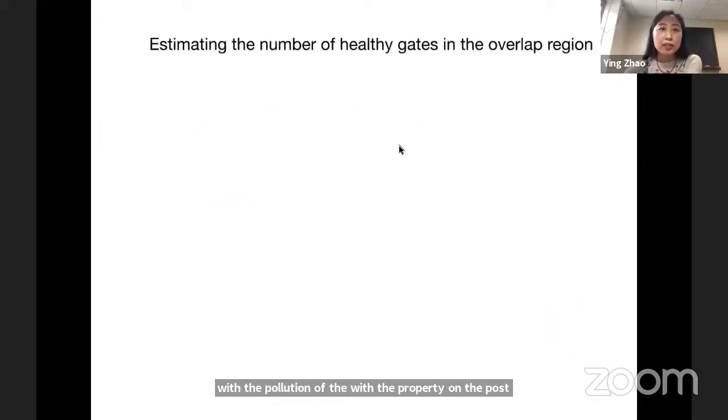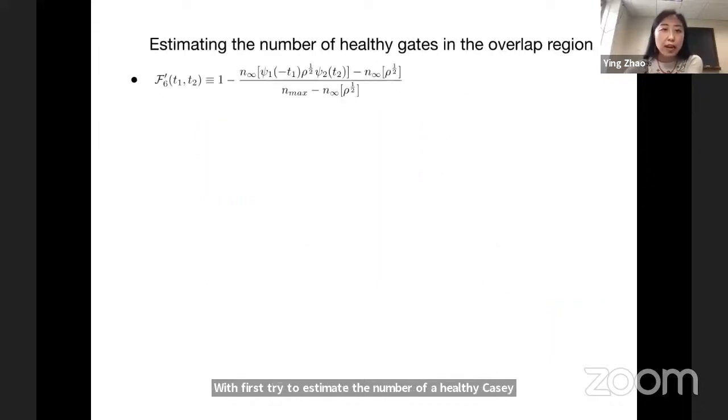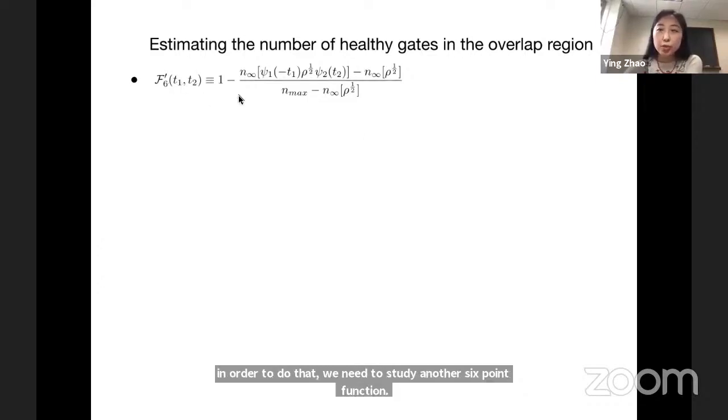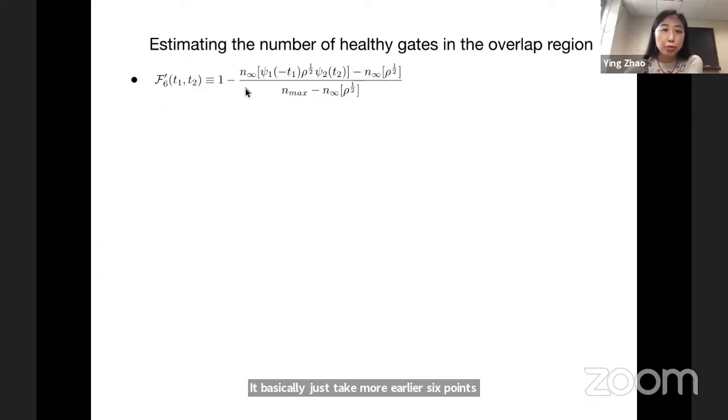We first try to estimate the number of healthy gates in the overlap region. And in order to do that, we need to study another 6-point function. It basically just takes our earlier 6-point function and sets A and B equal to 0. We call this F6 prime.